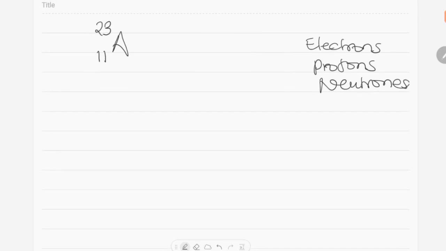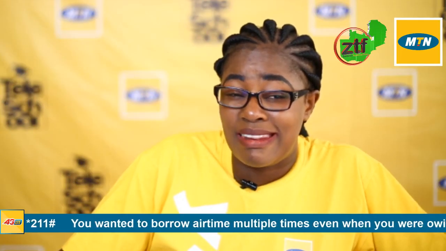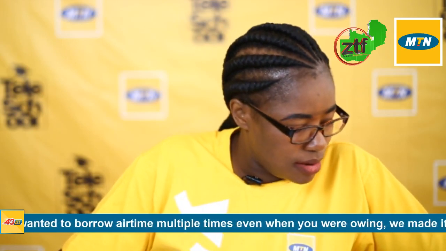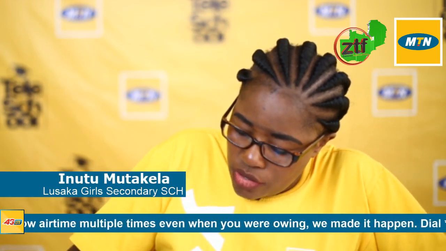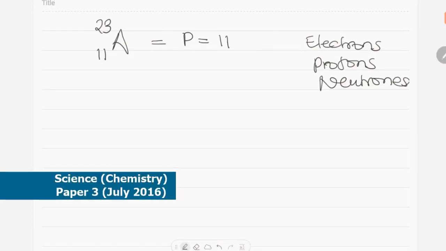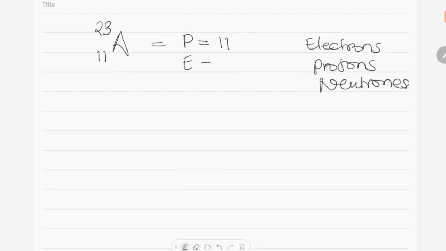Our main concentration here is not on the number of protons or neutrons, but on the number of electrons, because it guides how we arrange them in an electron shell diagram. Since the number of protons here is 11, and the atom is electrically neutral, the number of electrons is also 11. The number of protons and electrons in an atom are always equal.